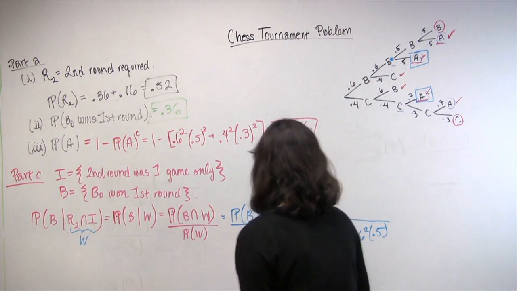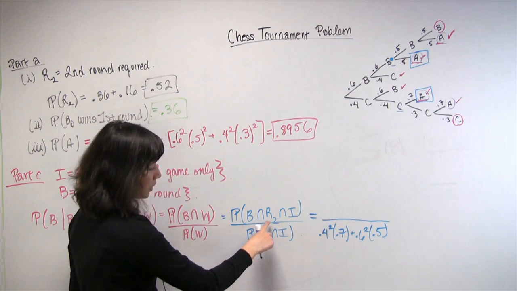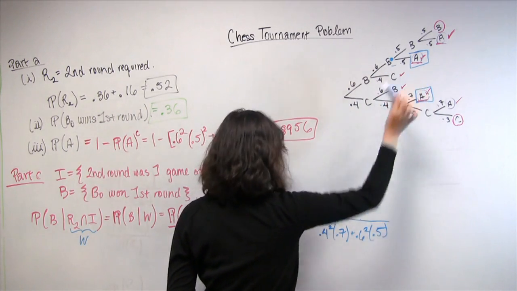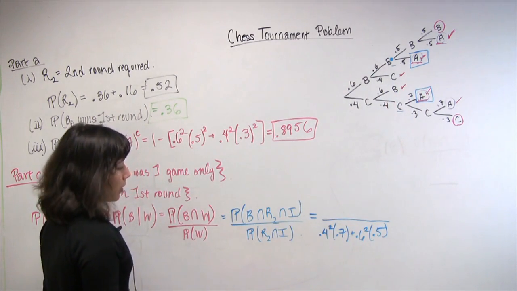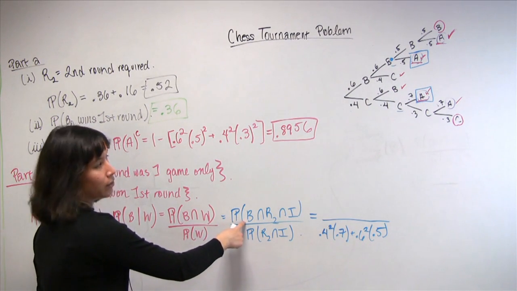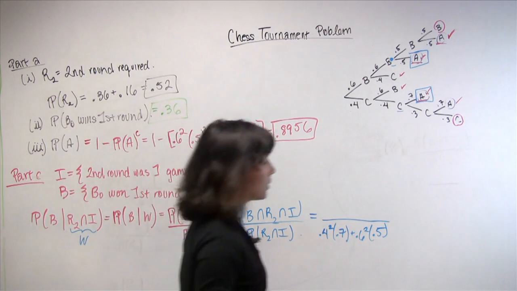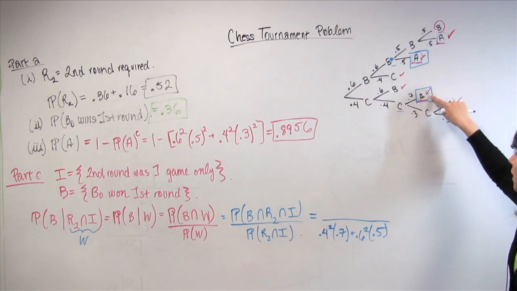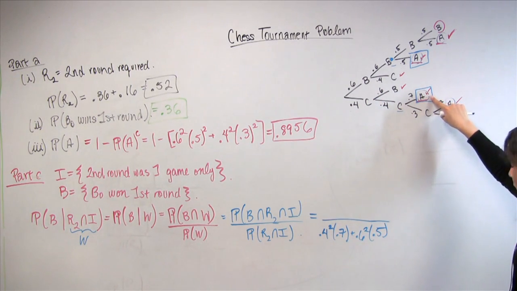Okay, we're almost done. We just need to look at the intersection with B. So R2 and I are the ones we've already circled. But now we want to add one more constraint, which is that Bo had to have won the first round. And so we see here that Chi won the first round if we're looking at this outcome, so he's no good.